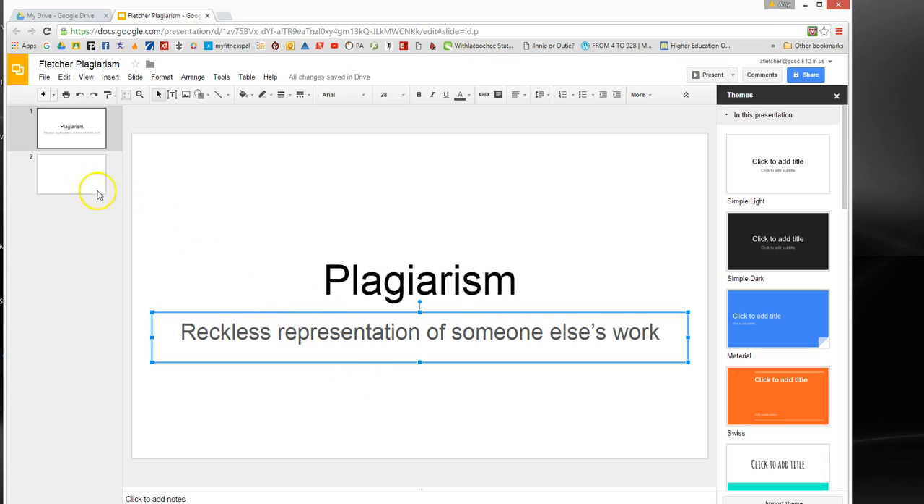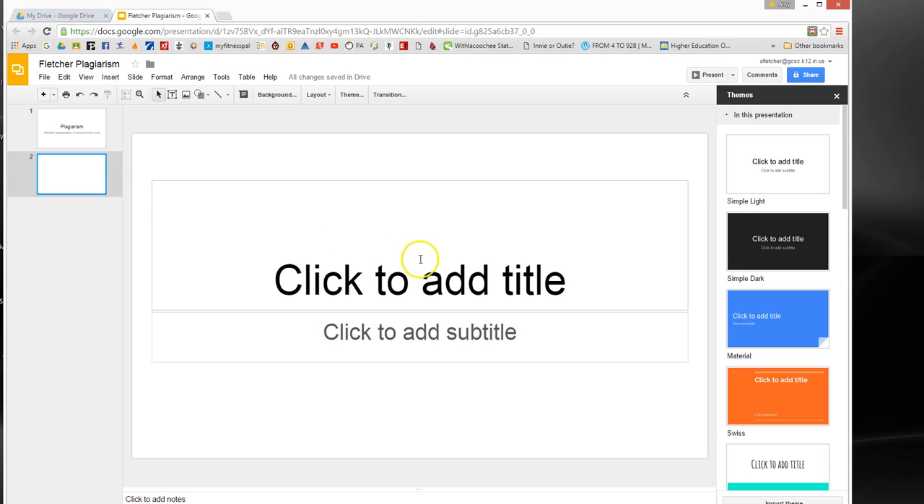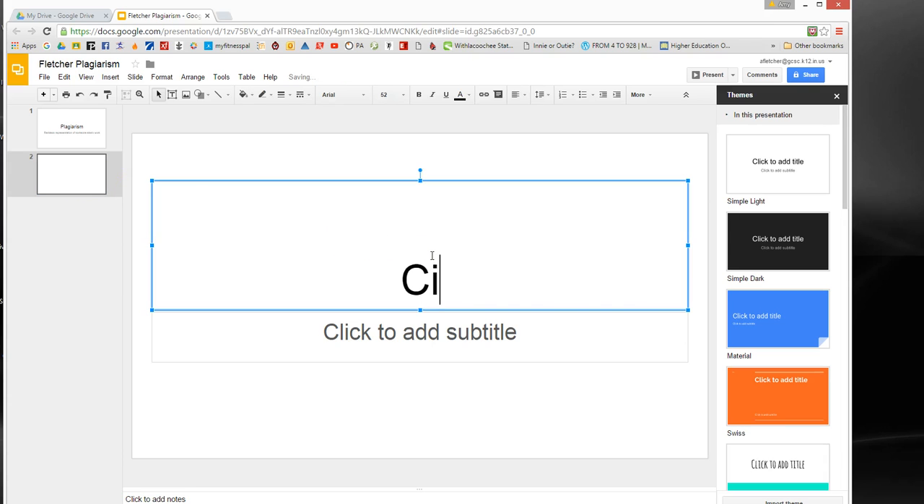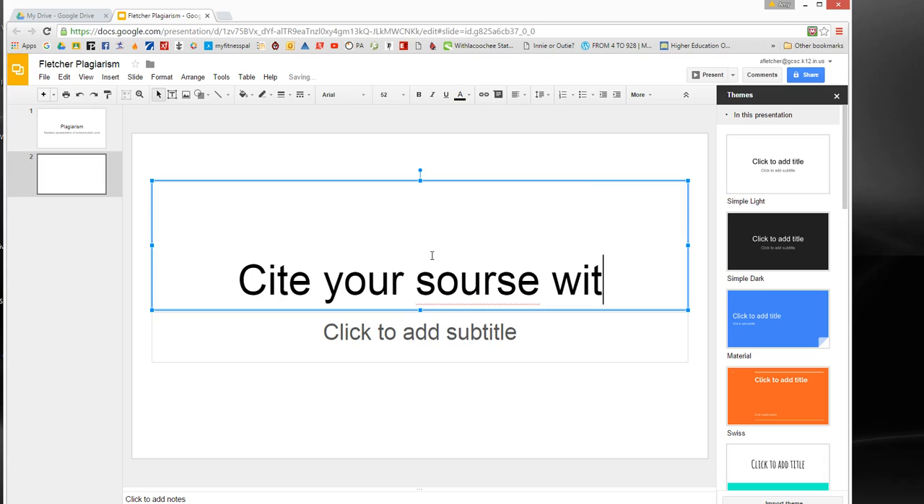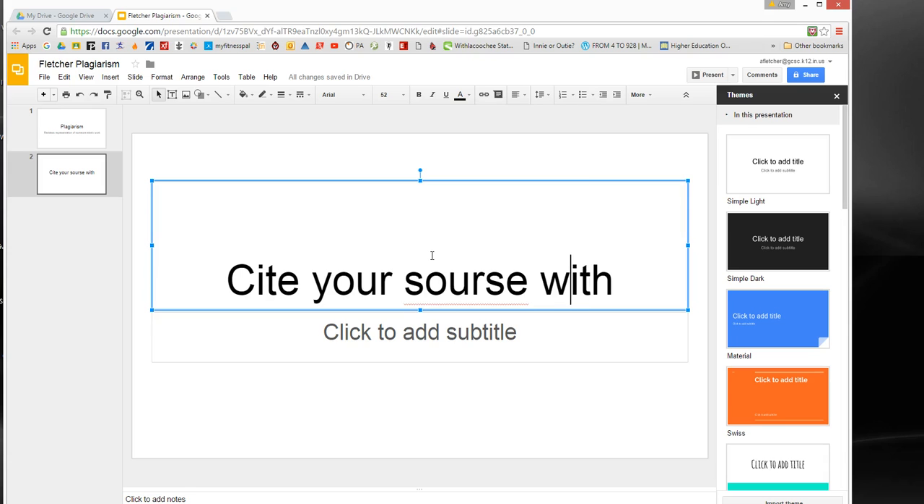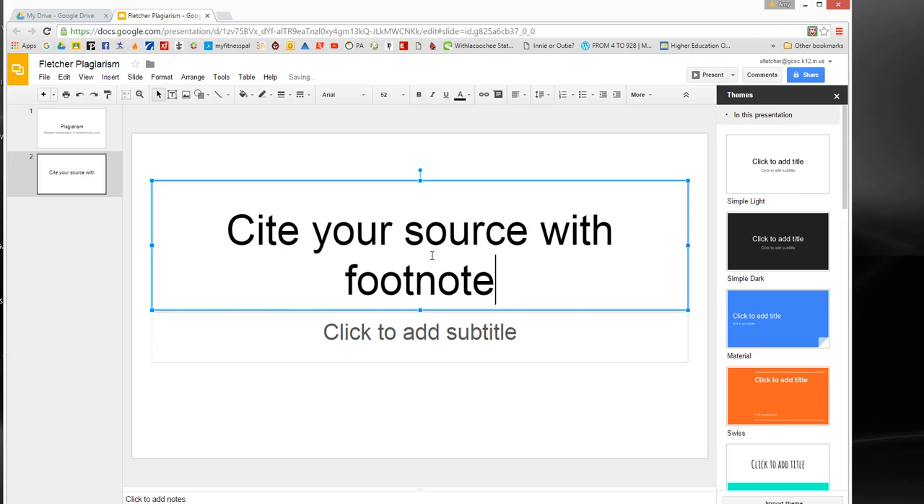Okay, next it says click on slide 2, and it says click to add title, and then type in cite your source with a footnote. And this is how you give credit. If you want to borrow what somebody else did and use that in your paper or in your project, you can do that, but you're committing plagiarism unless you cite the source. You give credit to the person that actually did the work. And how you do that, there's several ways to do it, but the way we're going to do it is you're going to add a footnote.